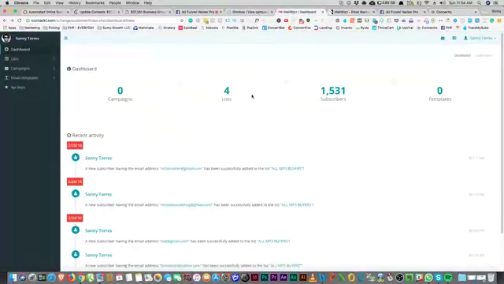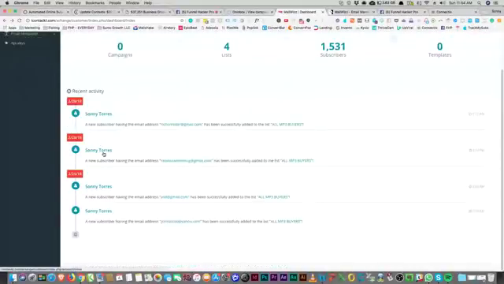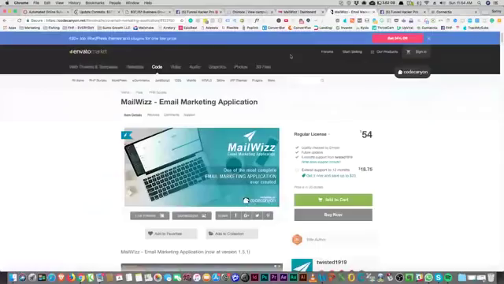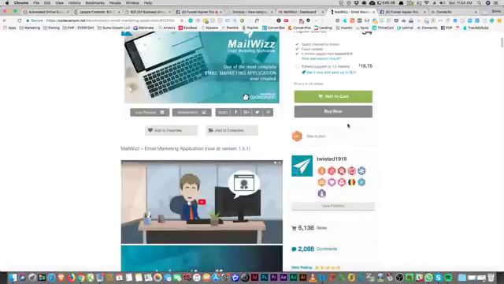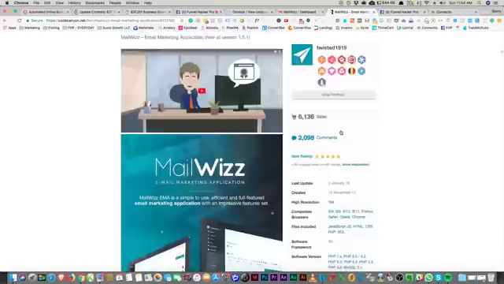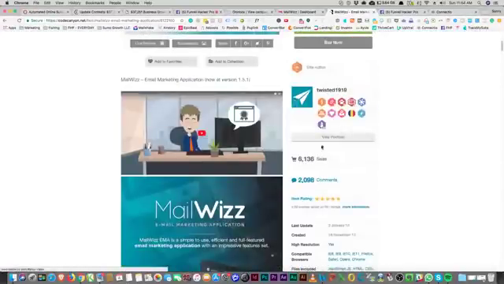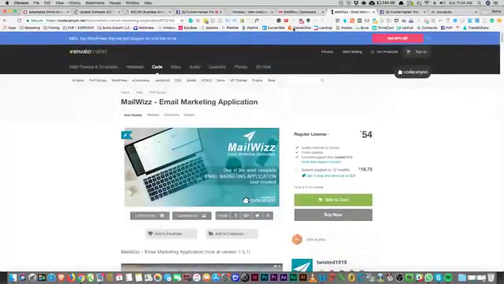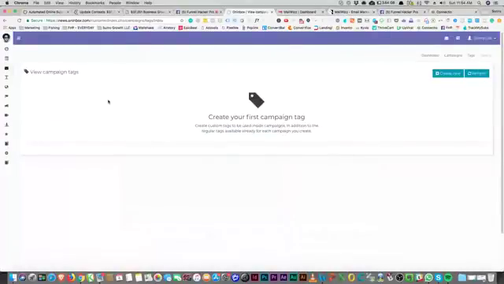And so in ThriveCart, every time anybody makes a purchase, they are sent to this list so I can retarget them and make a lookalike audience of them. And so I never send email from this, but it does work. The APIs work and everything works. So MailWiz, $54, and just get what you want to get out of that, right? It's right here on Code Canyon, and you have to install it yourself on your own server. If you don't want to do that, then purchase this version of on Inbox, and it's worth the $47.